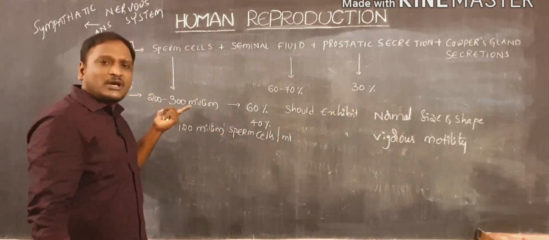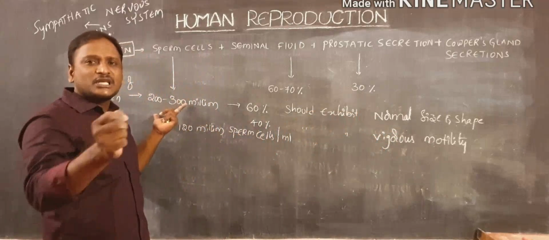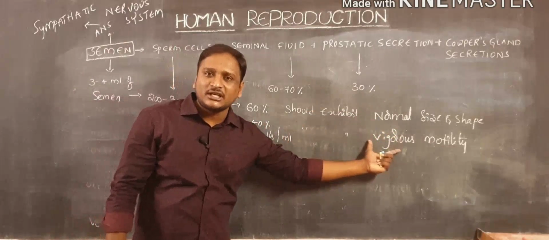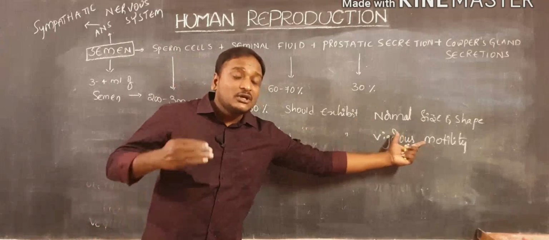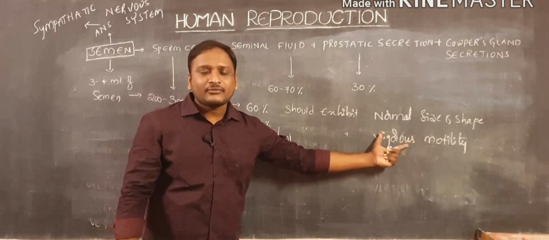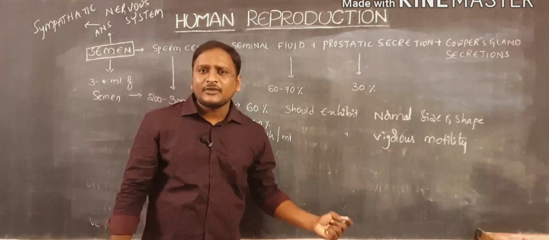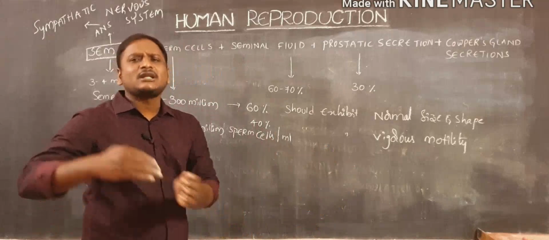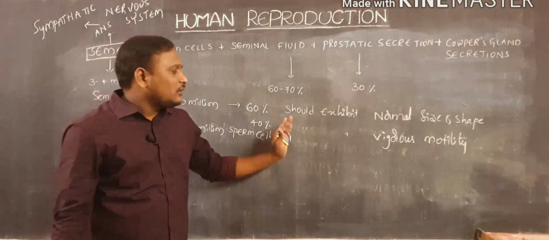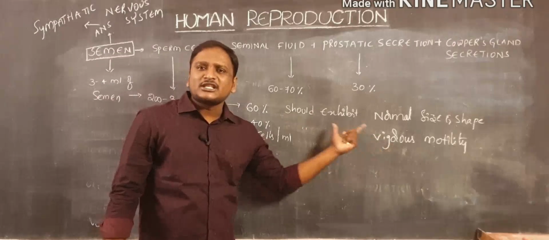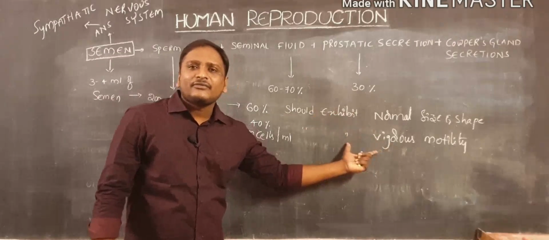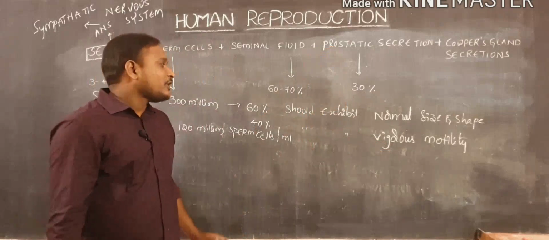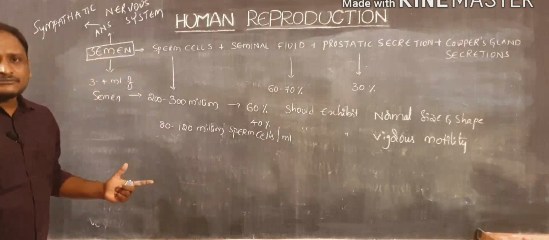And of the total sperm cells produced in one ejaculation, 40% should exhibit vigorous motility. Here, motility is nothing but movement. Generally, a sperm cell can travel 3 to 4 millimeters per minute. That is the normal speed. So vigorous motility should be exhibited by the sperm cells. Otherwise, the person is unable to produce a new individual. So these are the conditions.